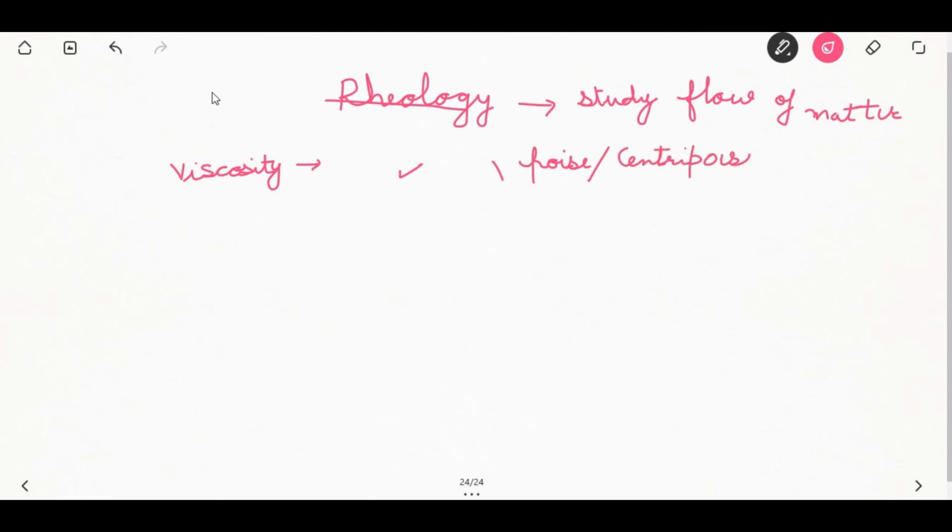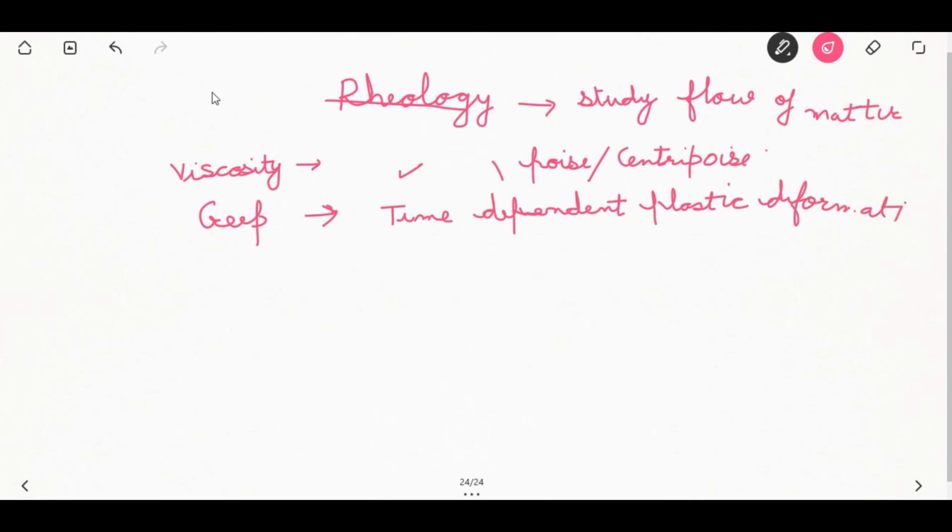Second is creep. Creep is time dependent plastic deformation, or change that occurs when metal is subjected to a constant load near its melting point.